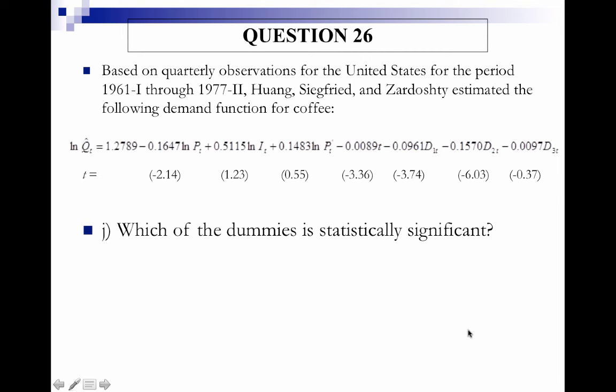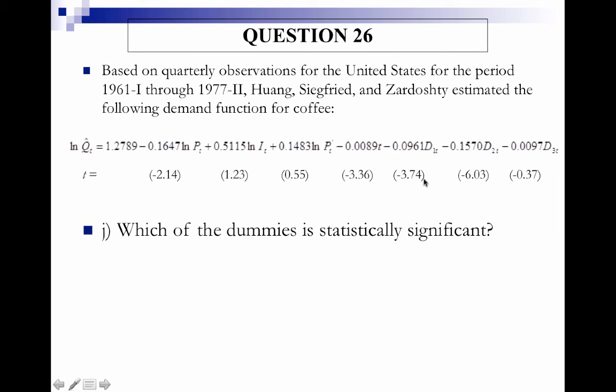So now it's asking which of the dummy variables is statistically significant. We already know that degrees of freedom are equal to 58. We know that the critical value is about 2.